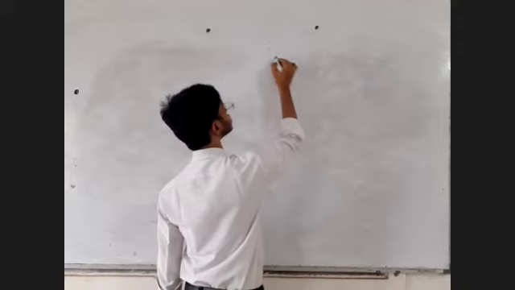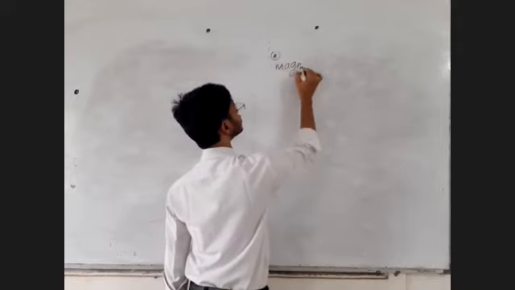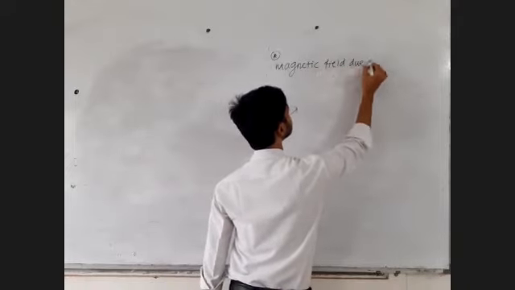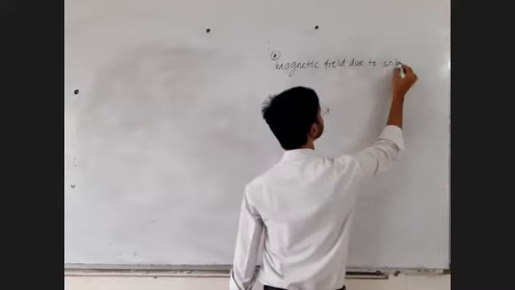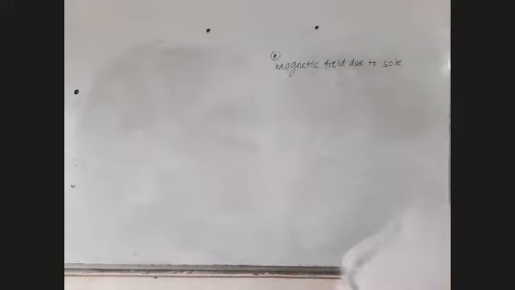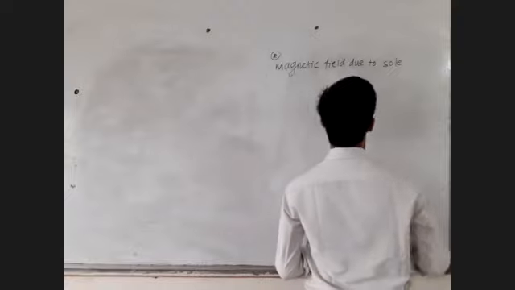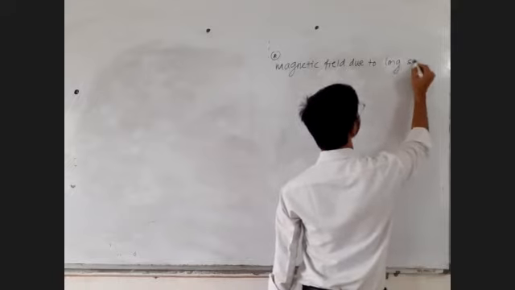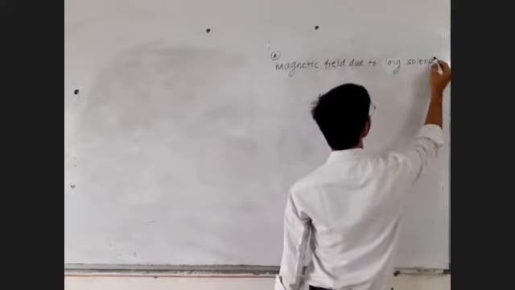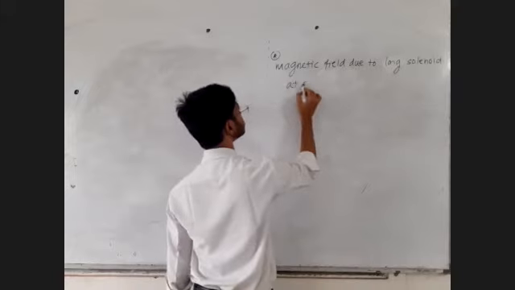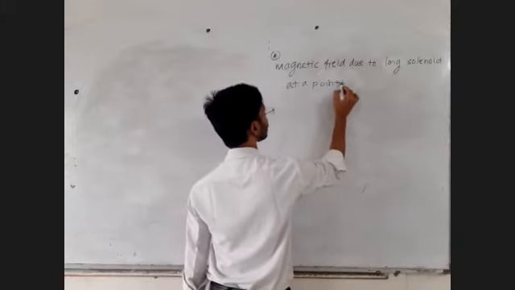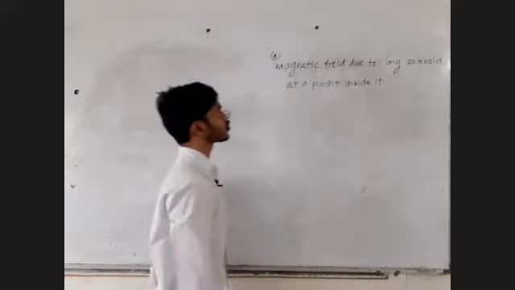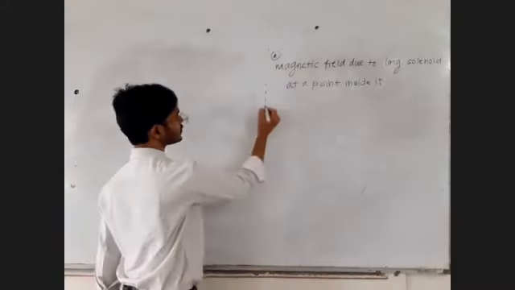So write down the heading: magnetic field due to a long solenoid at a point inside it. This can be asked in the boards.